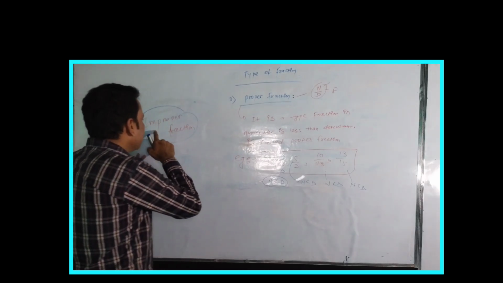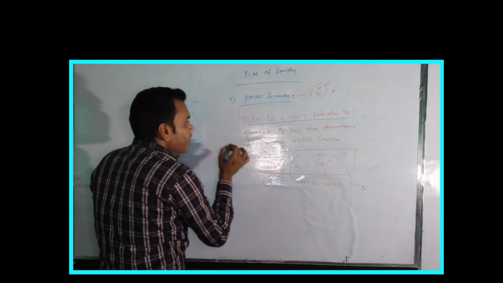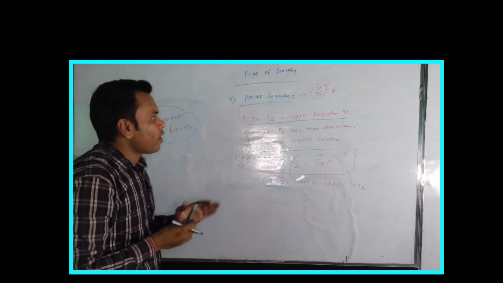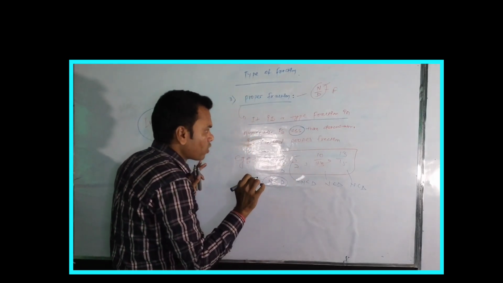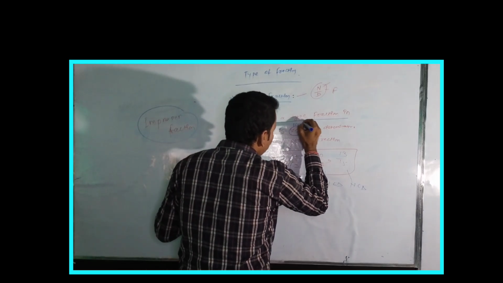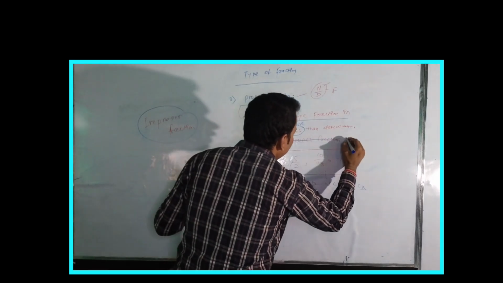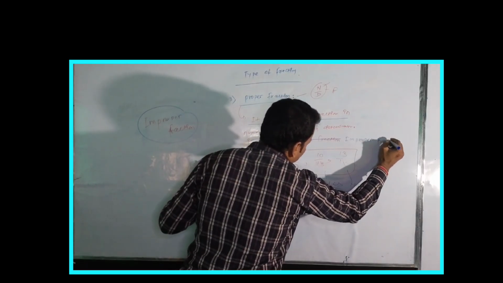Guys, what is the proper fraction? It is the type of fraction where the numerator is less than the denominator. What is the difference between proper and improper? In an improper fraction, the numerator is more than the denominator.